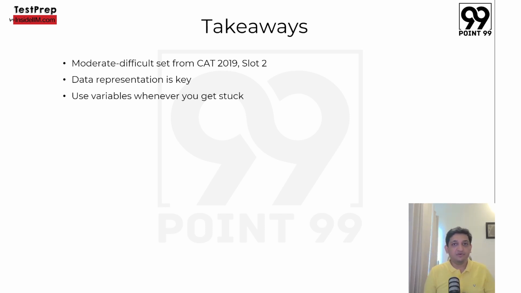Use variables whenever you get stuck. So in case अगर कहीं पे आप अटक जाते इसके बाद, then you could have used variables and you could have maybe not used one data point and you could have used x and 90 minus x ऐसे कुछ करके you could have figured it out, but it was not required, to be very honest. अगर last वाला point हम ठीक से ले लेते हैं ना, तो variables की इसमें जरूरत नहीं है. But whenever you get stuck, try to use variables and try to come up with equations. That will make your life much easier than just sitting at one point and staring at the set.